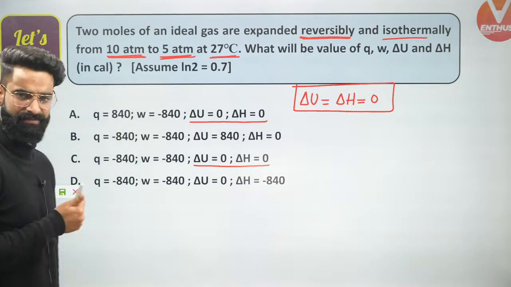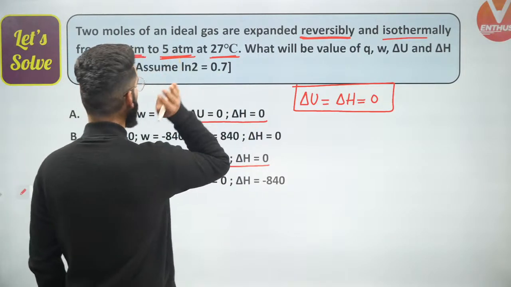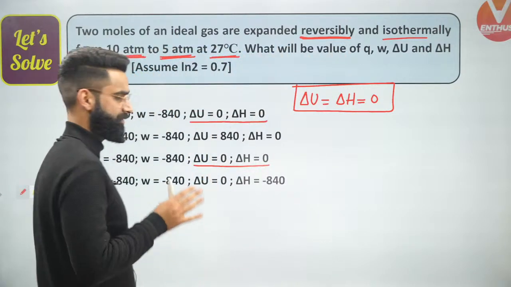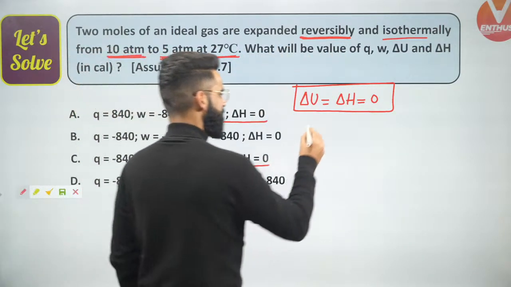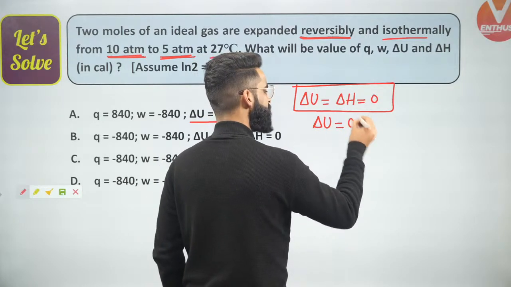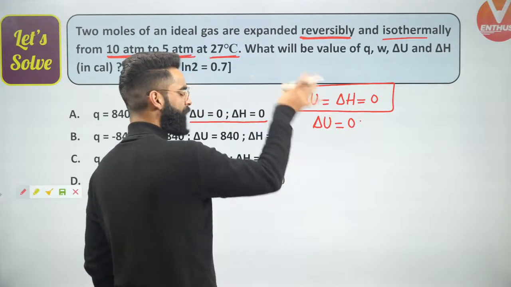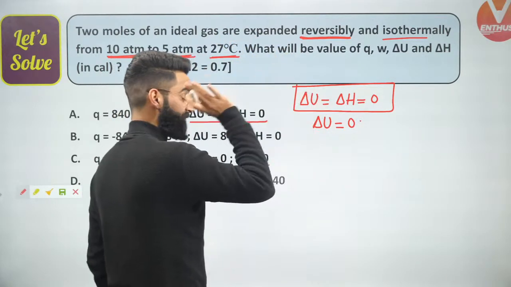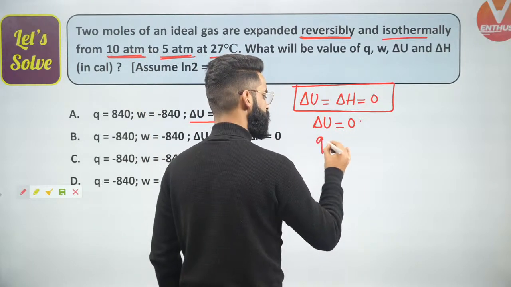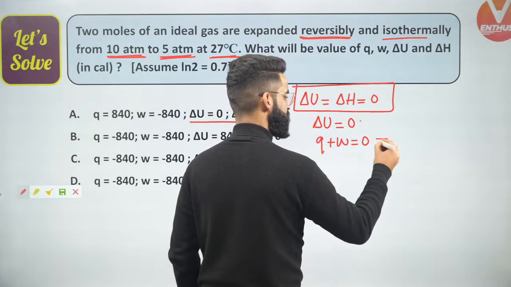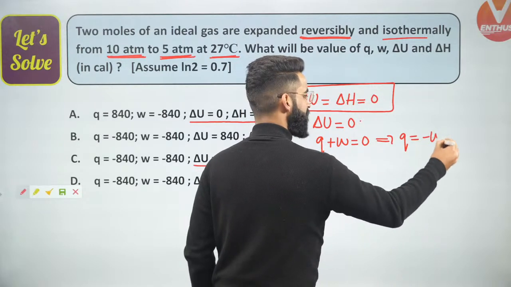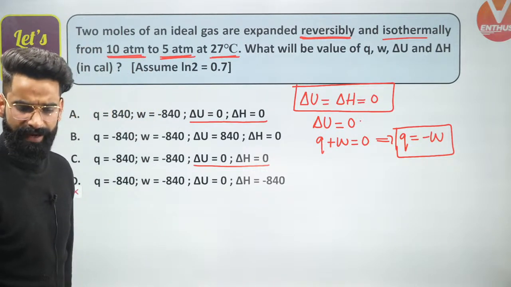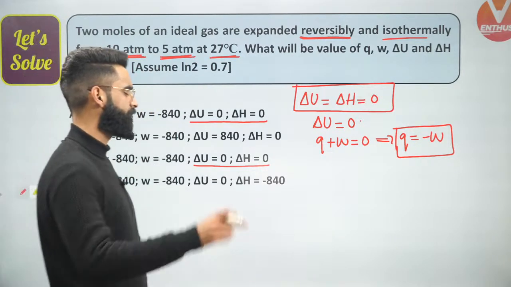Let's calculate work at the same time. See guys, I have got 2 moles of ideal gas, which is undergoing a reversible isothermal process. So first thing, delta U value will be equal to 0. For the ideal gas undergoing the isothermal reversible process, delta U, as we all know, is Q plus W. So Q plus W for the process will be 0, or I can say Q will simply be equal to minus W. This is valid for the isothermal process. Now guys, understand what I'll be doing.